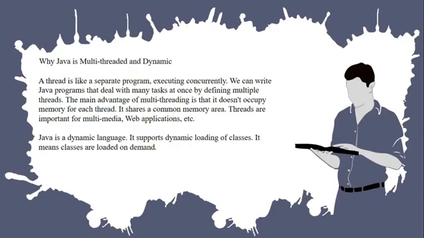The last two features of Java are that it is multi-threaded and dynamic. A thread is like a separate program executing concurrently. We can write Java programs that deal with many tasks at once by defining multiple threads. The main advantage of multi-threading is that it doesn't occupy memory for each thread. It shares a common memory area which is called the thread pool. Threads are important for multimedia, web applications, etc. We will be discussing multi-threading in depth in our later videos because it has a very wide scope in Java. Another feature of Java is that it is a dynamic language.